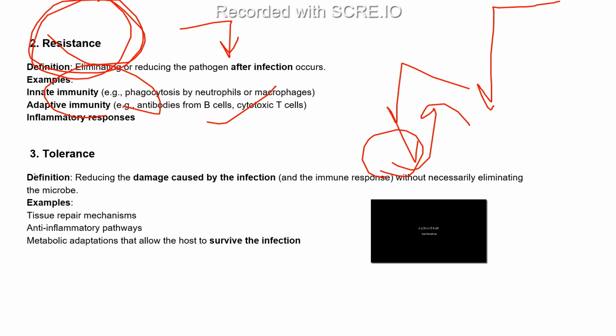So this tolerance is also a method that we can avoid any microbial threat. And here come under this tissue repair mechanism, this anti-inflammatory pathway, and the metabolic adaptation that allow the host to survive the infection, right?